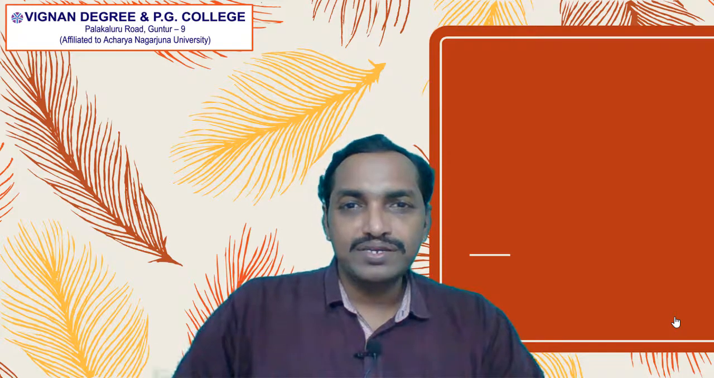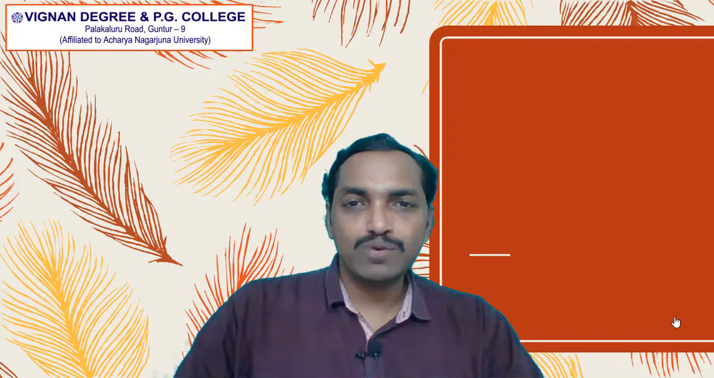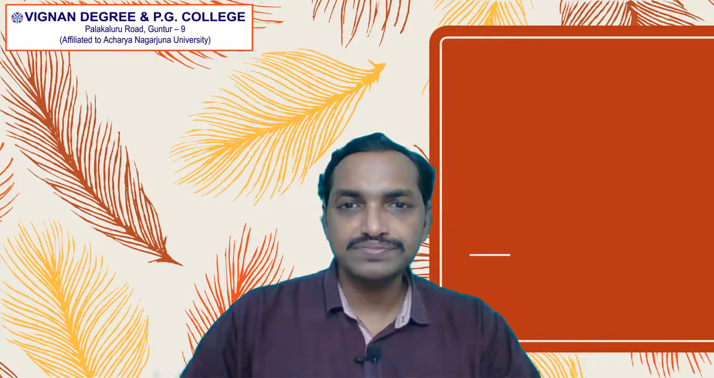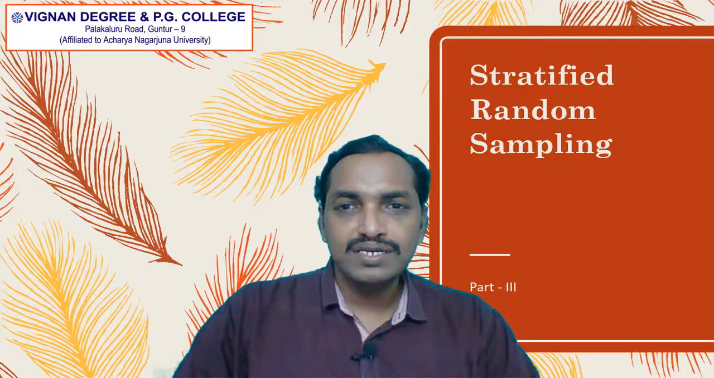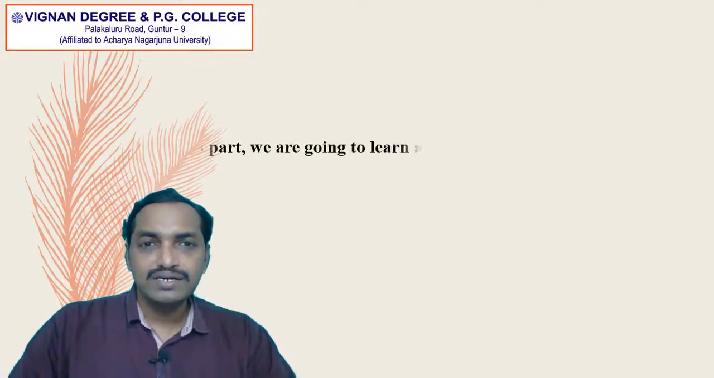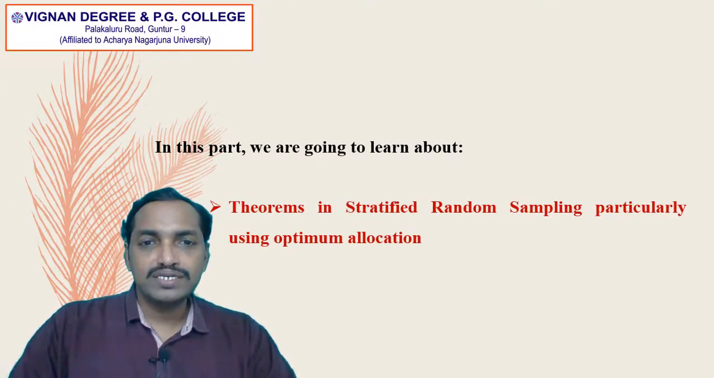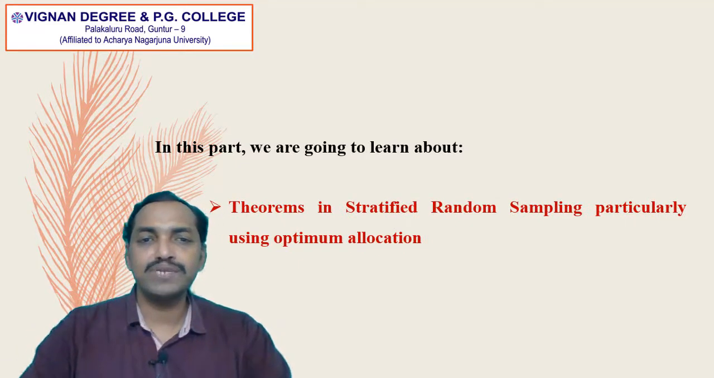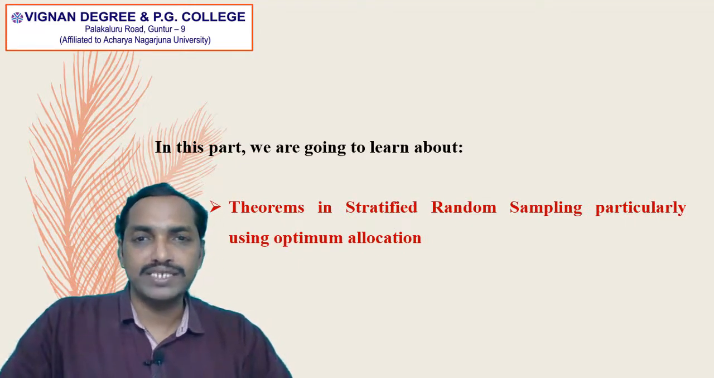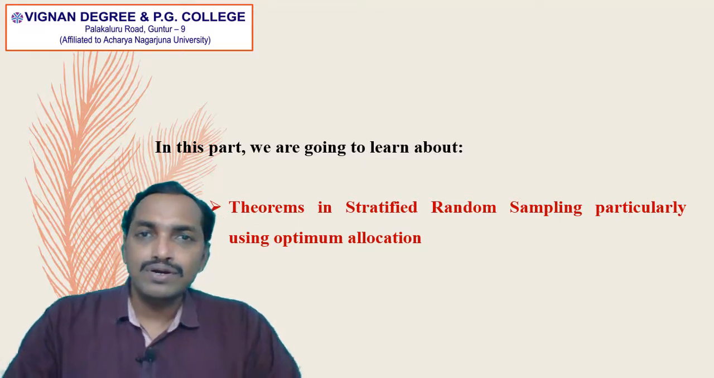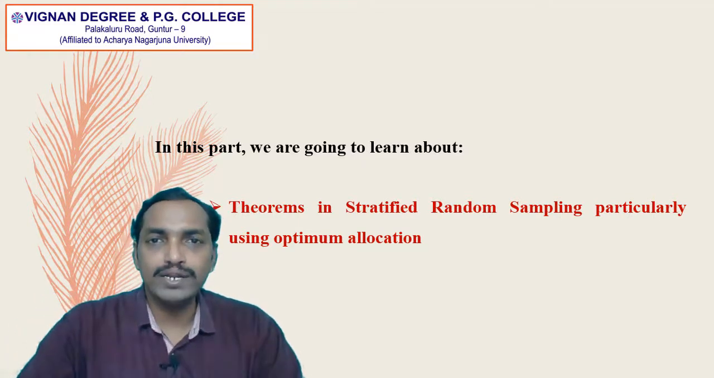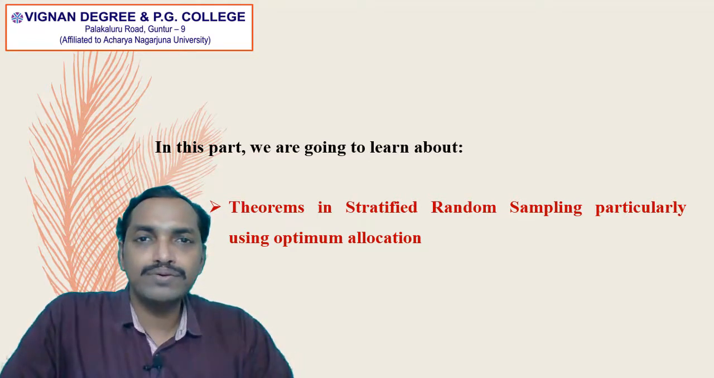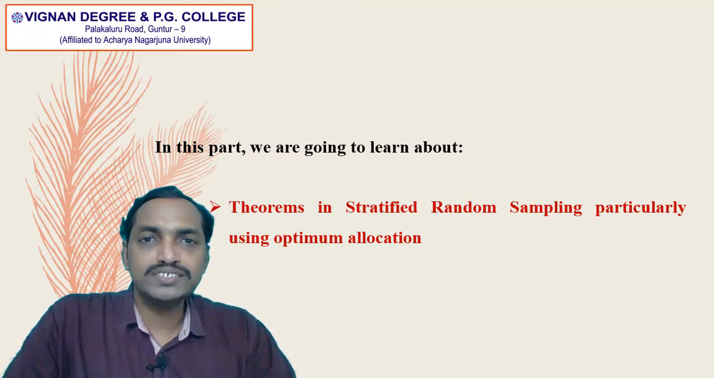So with this, I would like to start the third part of Unit 3, particularly Chapter 1, Stratified Random Sampling. In this part, we are going to learn about theorems in stratified random sampling, particularly using optimum allocation. In the previous video, we derived two theorems, 1 and 2. In this video, we are going to derive another two theorems, that is theorem 3 and theorem 4.